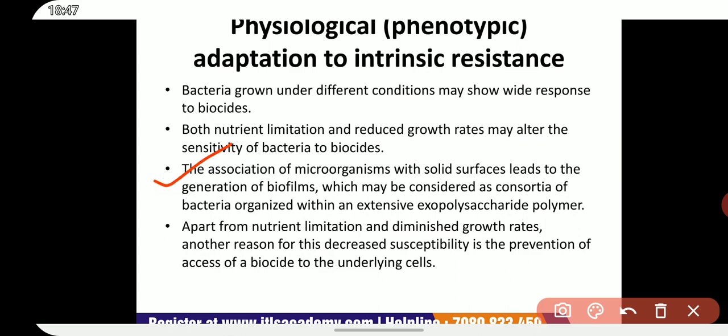The association of microorganisms with solid surfaces leads to the generation of biofilms, which may be considered as consortia of bacteria organized within an extensive exopolysaccharide polymer.